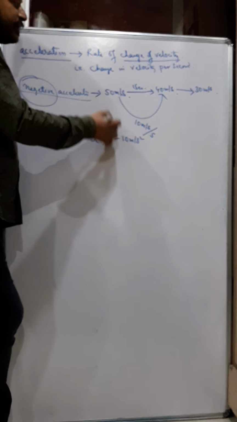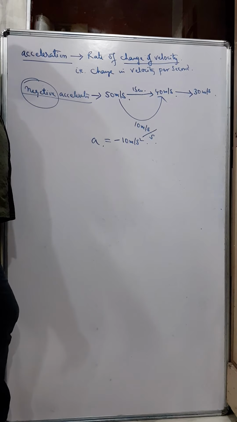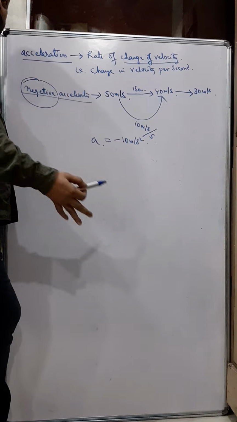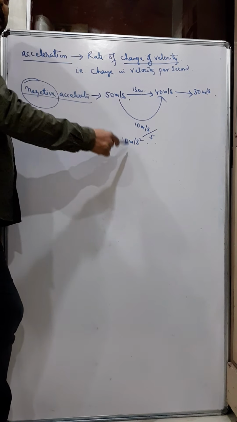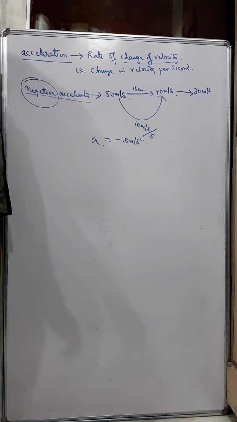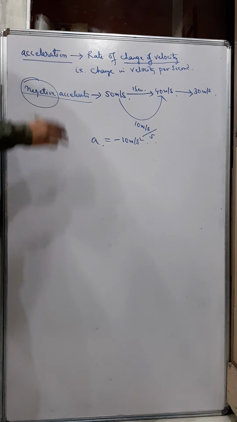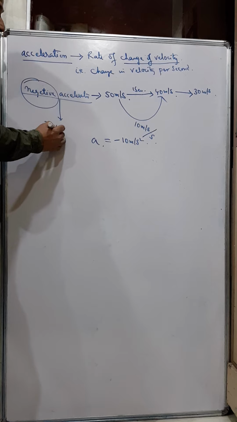If the velocity is increasing, then that is called positive acceleration, and if the velocity is decreasing, then that is called negative acceleration. Acceleration can be positive, can be negative, and negative acceleration is also known as retardation.